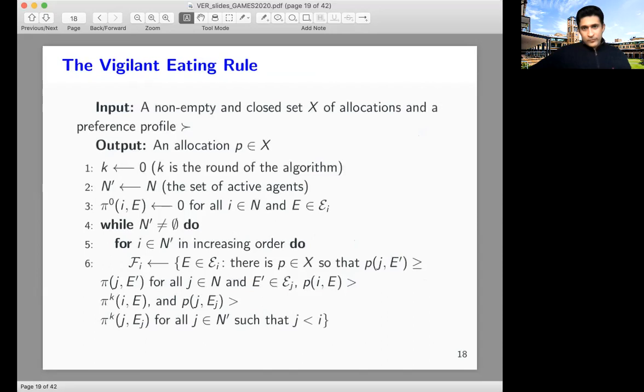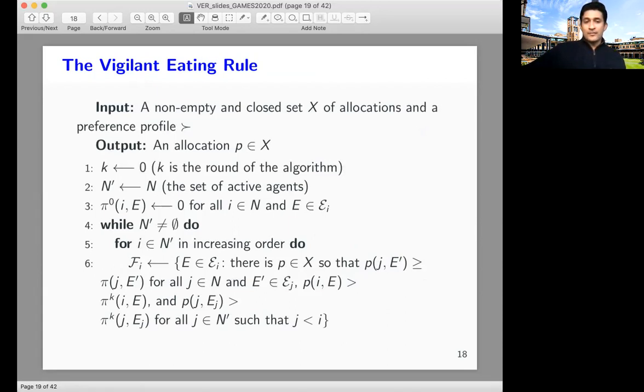So I'll walk you through, or in fact, just give you a slight glimpse of the pseudocode that I have for the algorithm. Basically, we're trying to maintain a set of active agents, which is mentioned in line 2. In line 4, we start a while loop, and this while loop continues until the set of active agents is empty. In this while loop, for each agent i, in line 6, we define its corresponding